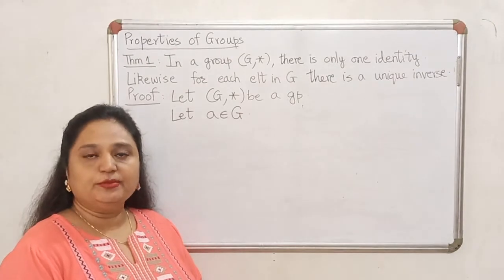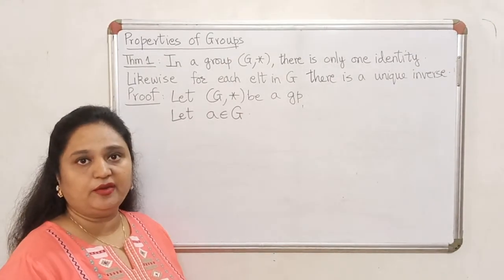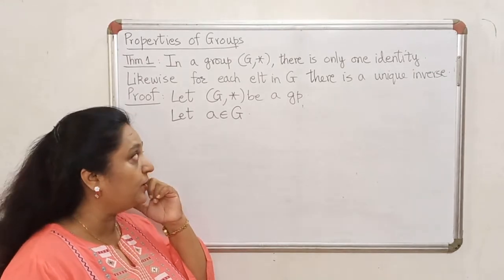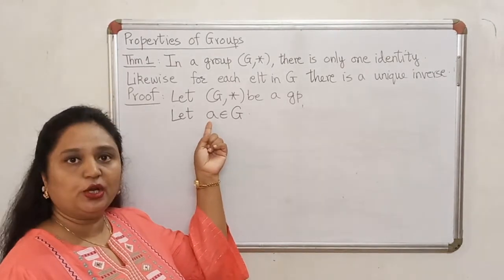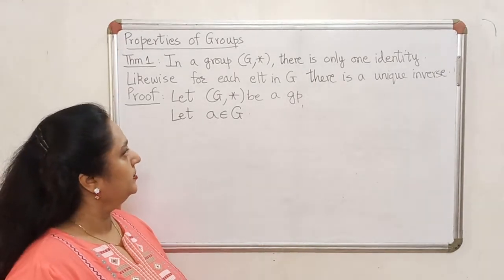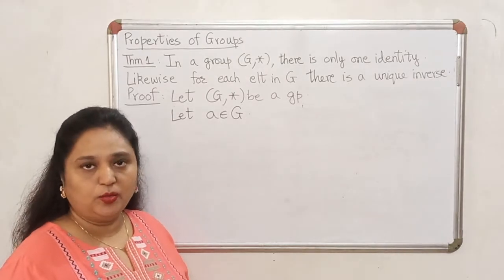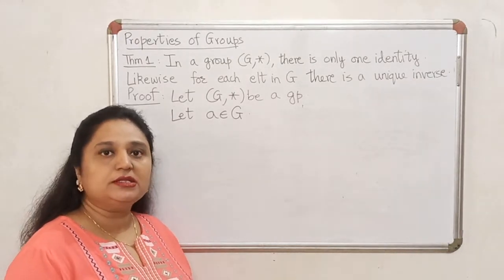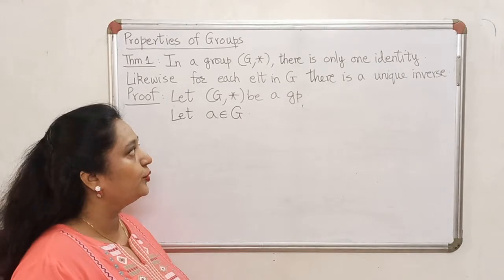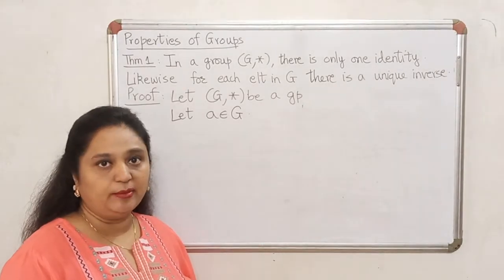If we look at axiom G3 of a group, axiom G3 guarantees that every element will have an inverse with respect to that operation. So in particular, this element will also have an inverse, and so again, existence is guaranteed. What we are trying to prove over here is the uniqueness. That means I need to prove that I cannot have more than one inverse for this element.